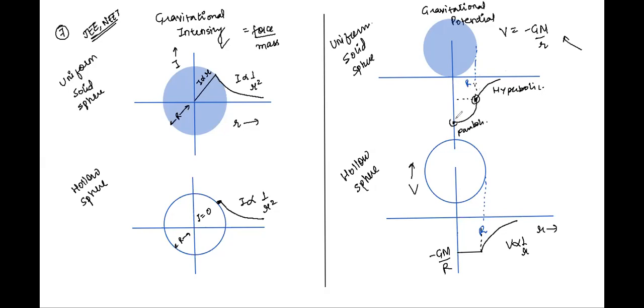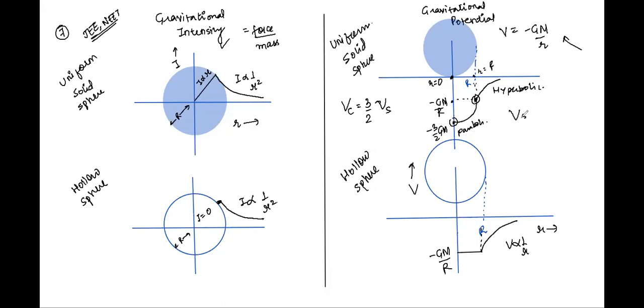And these values at the surface and at the center for gravitational potential, I will repeat, the value of gravitational potential at the surface and at the center. So this is the center, that is r is equal to 0, right? Whereas this is the surface, r is equal to R. So at these places, the values of potential are given as: at the surface it is equal to minus GM by R, same as before, and at the center it is minus 3 by 2 GM by R. That means the potential at the center is 3 by 2 times the potential at the surface.